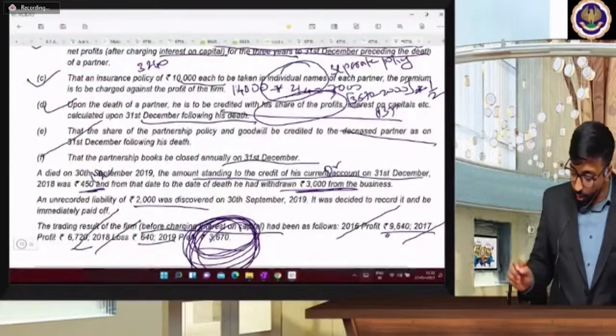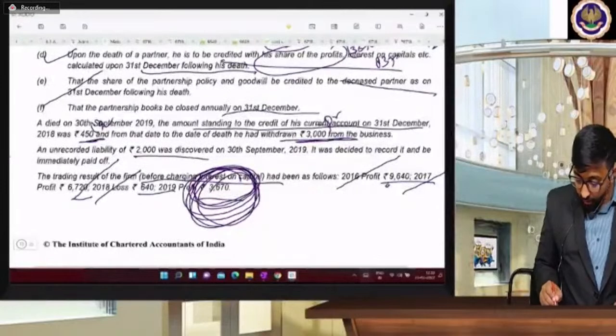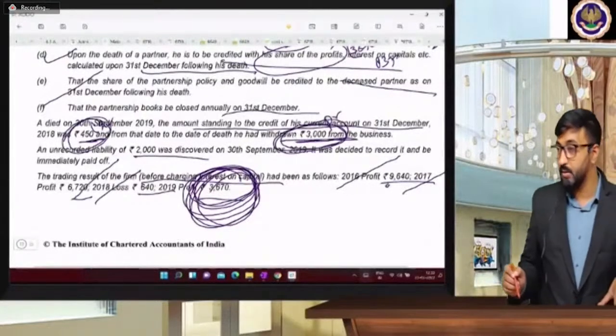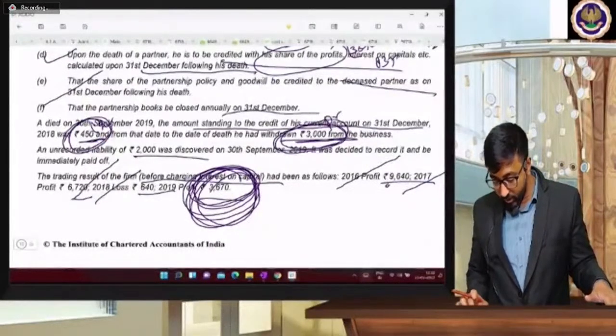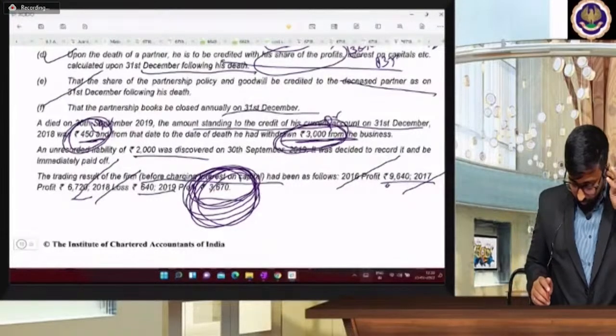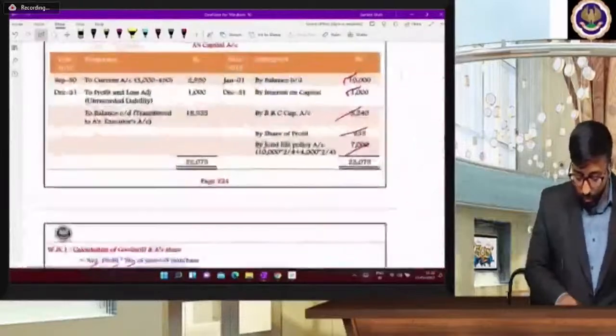Yes, goodwill हो गया. हाँ, now बेटा his current account is showing 3000 debit balance and 450 credit balance. 3000 debit and 450 credit means 3000 minus 450, how much? 2550. It's opening balance na beta? To balance brought down 2550.